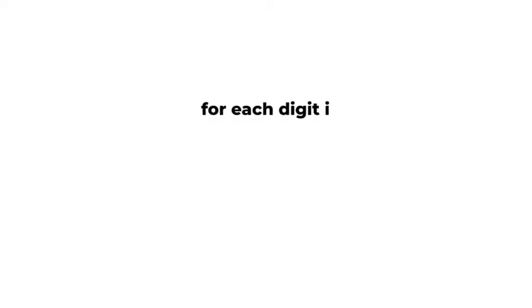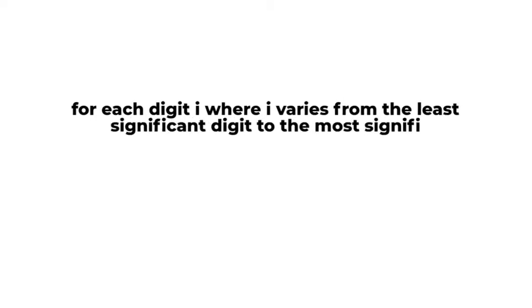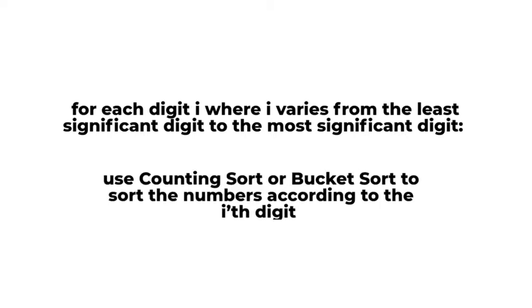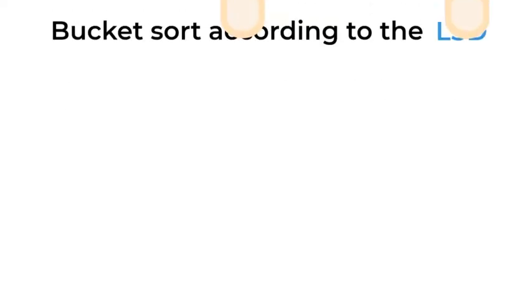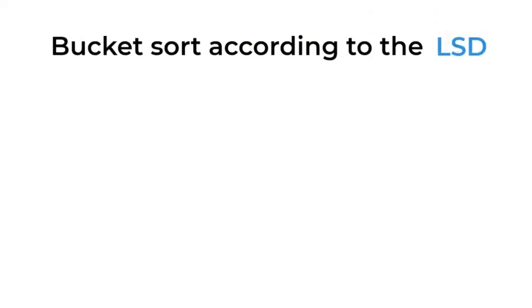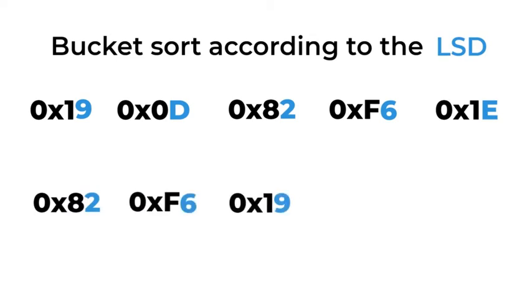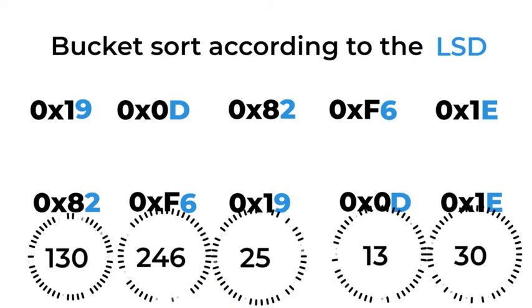For each digit i, where i varies from the least significant digit to the most significant digit, use counting sort or bucket sort to sort the numbers according to the current digit. Let's apply this to our list. This is the bucket sort according to the least significant digit, and we can notice that the list is still not sorted after. We have not finished the algorithm yet.